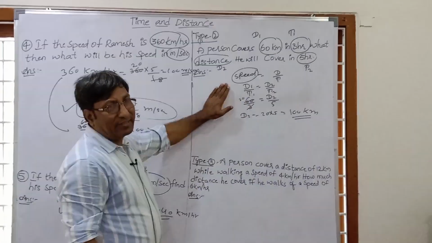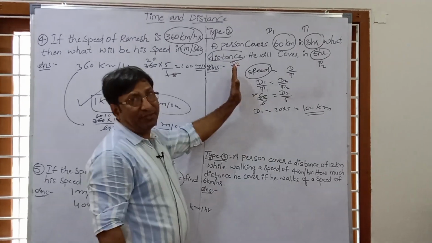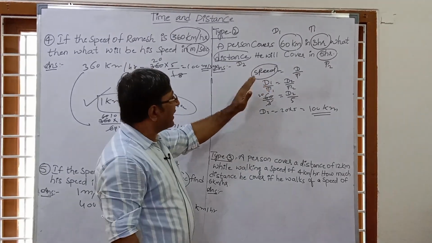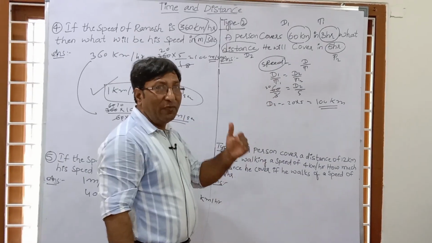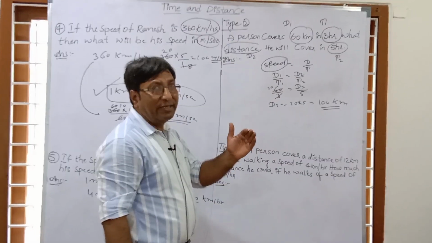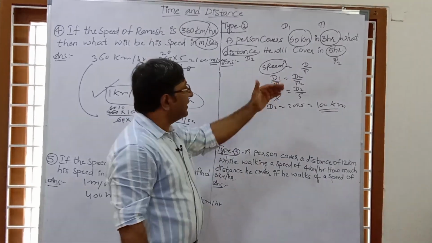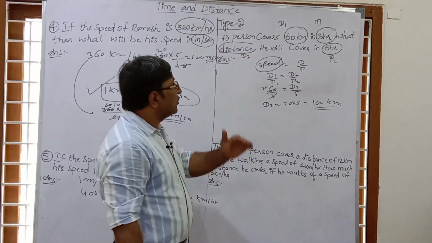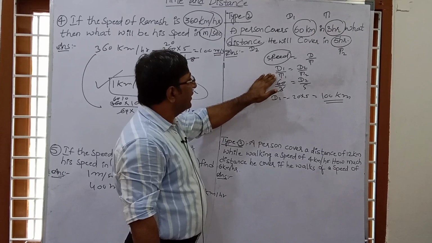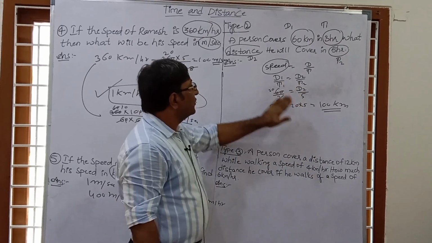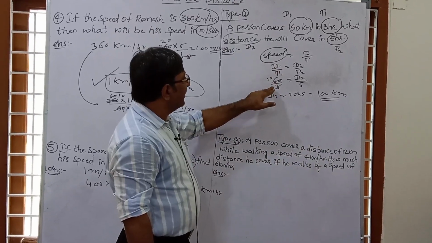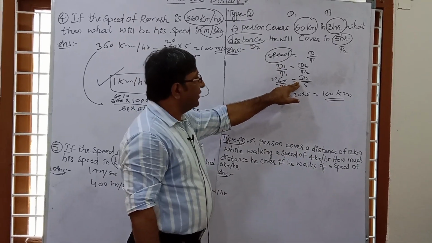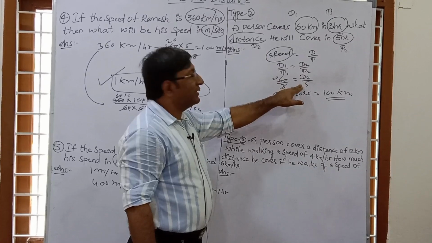So this is the concept. If the speed is constant, then distance is directly proportional to time. That is, if distance increases, time will increase. If distance decreases, time will decrease. So distance and time are directly proportional. So we can use d1 by t1 equals d2 by t2. So the first distance is given as 60 kilometer, t1 is given as 3, d2 is not given, we have to find it, and time is 5.